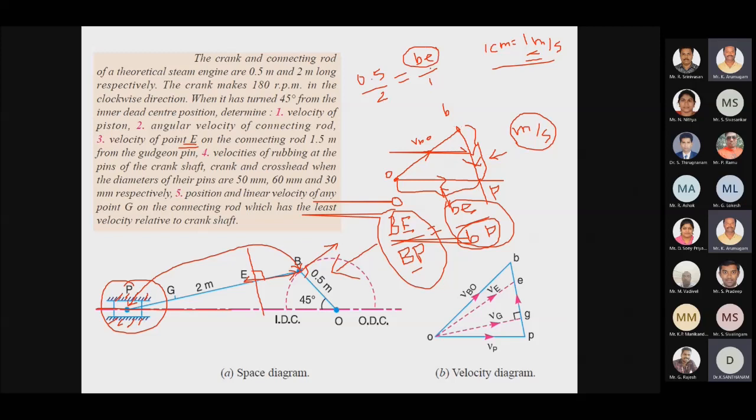Right. So I have to locate the distance of this B from E in the velocity diagram.